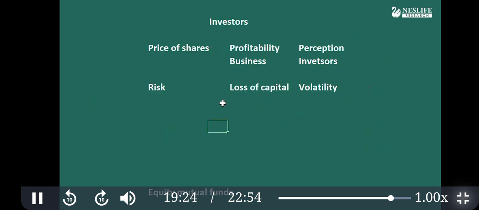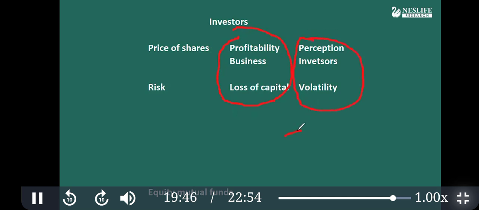Now, when you are investing in the stock market, there are two main risks. One risk is losing the capital. Whatever you invested, that capital will become zero or very small, and it happens mainly if the company's business is not good. Another risk is price fluctuation, price up and down. This depends upon the perception of the investor.